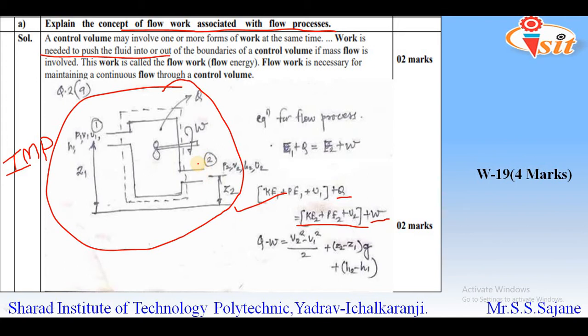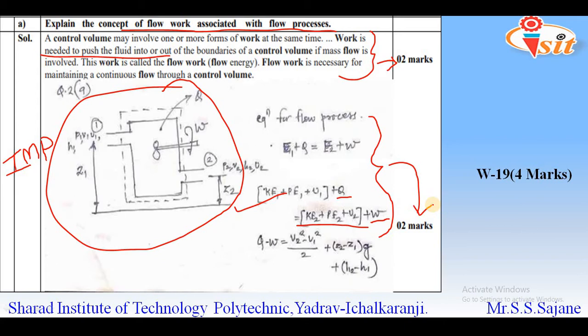So the left hand side will refer to the inlet conditions and the right hand side is referring to the outlet conditions. If we look at the marking scheme or the distribution of these 4 marks, then 2 marks are allotted for writing the concept of the flow work, or we can say that 2 marks might be allotted for the definition of the flow work, and the remaining 2 marks might be allotted for the required diagram and for writing the necessary equation related to the flow process.